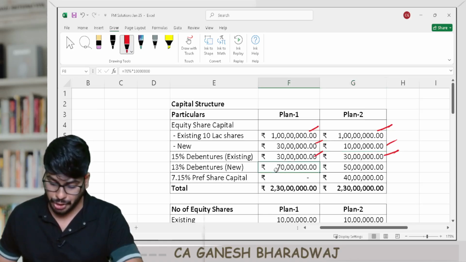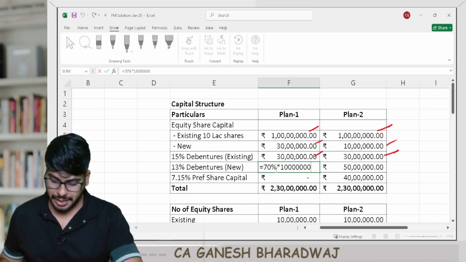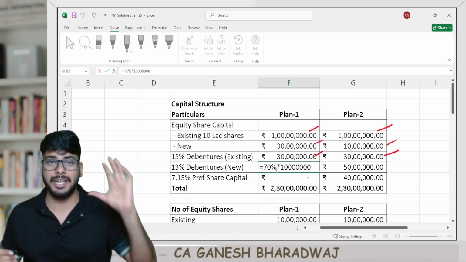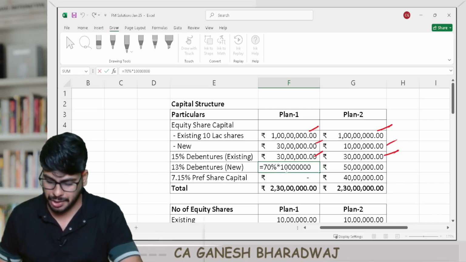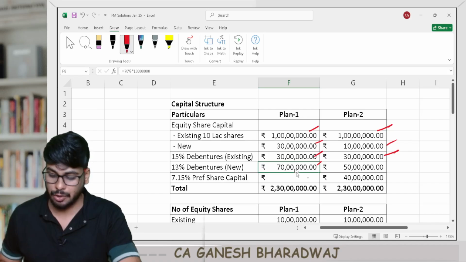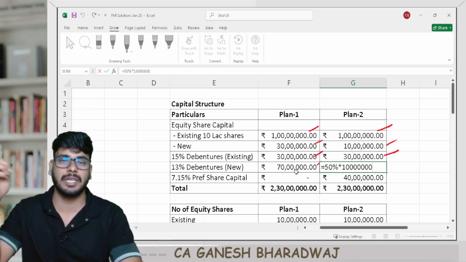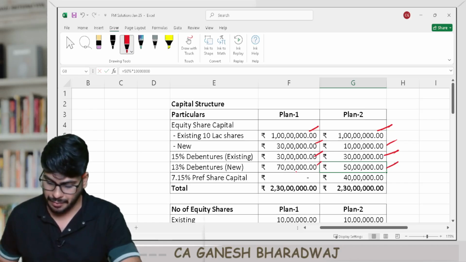Then how about your new 13% debentures? It's given in the question under plan 1. 70% of the additional funding comes from your 13% debentures. So 70% on 1 crore, 70 lakh rupees. Whereas in plan 2, what happens here? In plan 2, it's going to be 50% of your 1 crore rupees. That's going to be 50 lakh rupees.